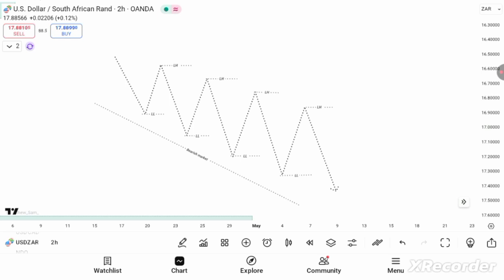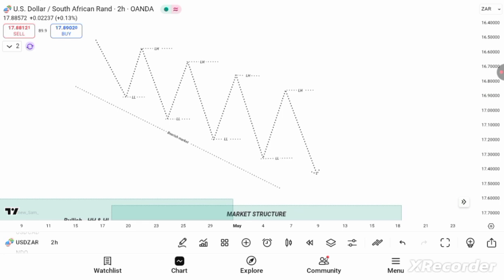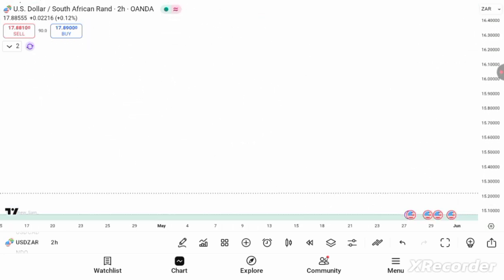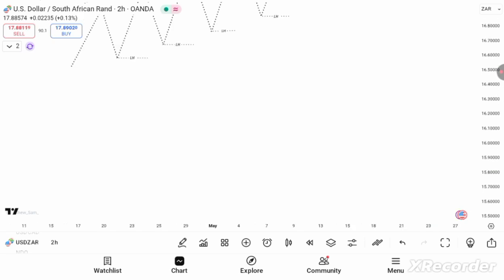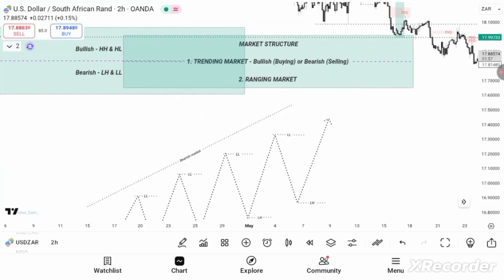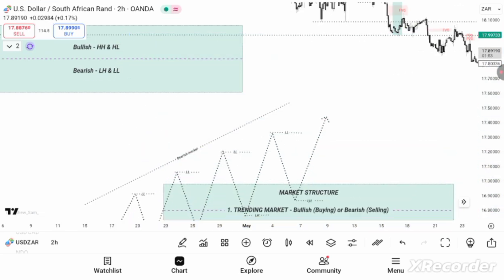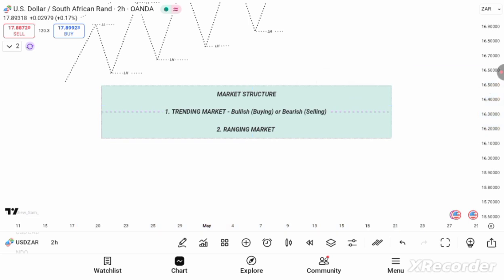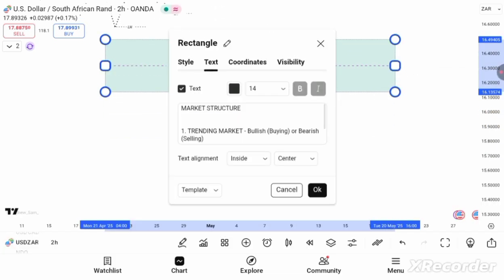All right, so let's put that on the side. Let's quickly talk about something else which I call algo market structure. Let's talk about algo market structure before we look into other things.